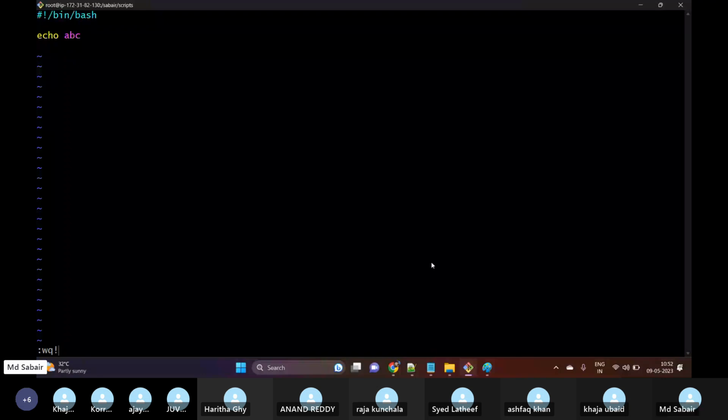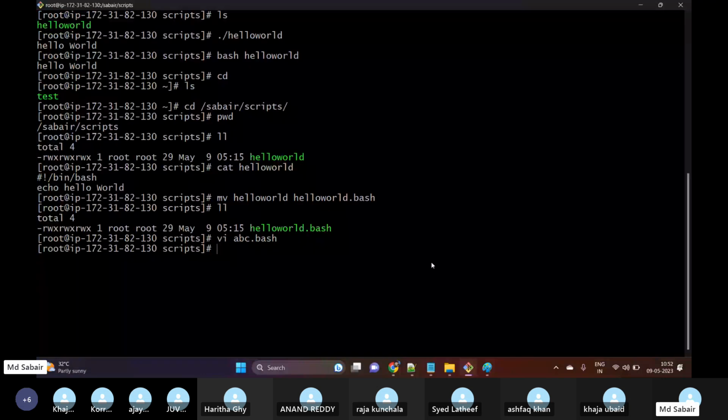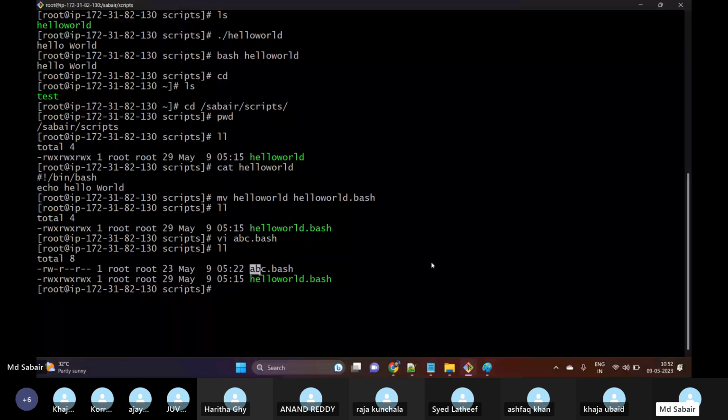Now if I do ll, here we can see that there are no executable permissions for this script. So if I try to execute this script, for example ./abc.bash, permission denied. Why? Because there is no permission. So whenever we create any script, or else if you don't want to provide permission, then what we can do is use bash and then abc.bash.